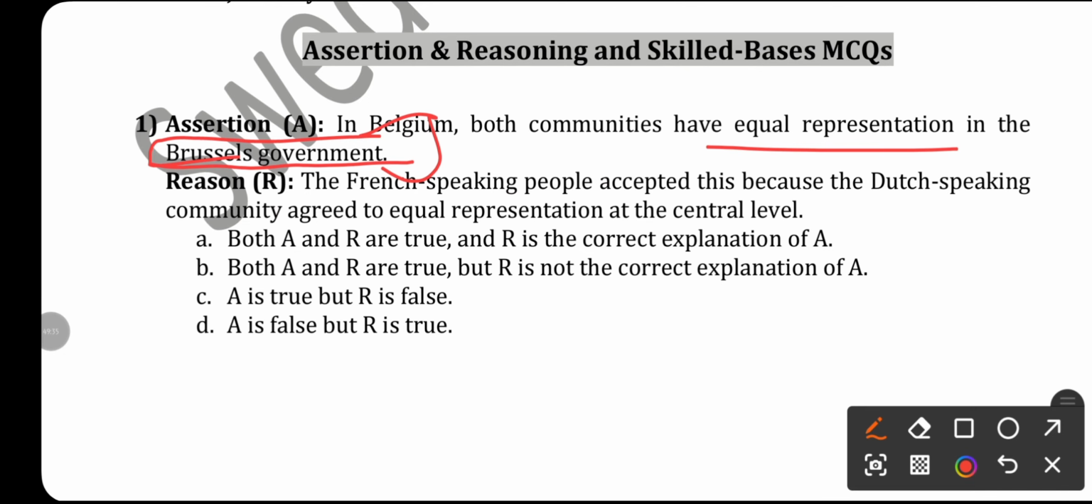the central level. Okay, French speaking people accepted this because Dutch speaking community agreed to equal representation at the central level. I hope you can remember in the whole country the majority were Dutch, minority were French, but in the capital city French were the majority but minority were Dutch.